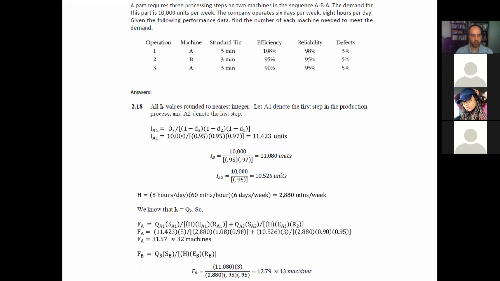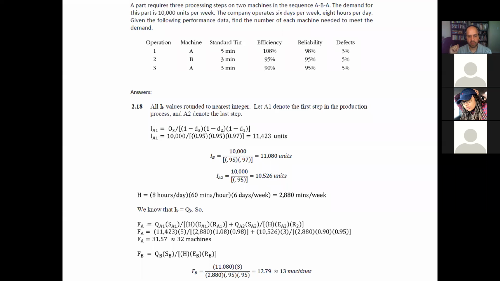So if we get 31.57, if we get 31.10, 31.05, you always round up because that extra fractional value is telling you that you need an additional machine in order to address all the units that you have. So 32 machines for type A.